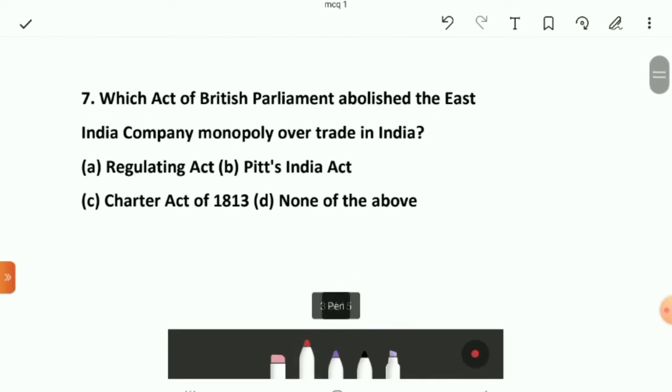The seventh question for today is: which act of British Parliament abolished the East India Company's monopoly over trade in India? This is a very easy question, and the options are: first is Regulating Act of 1773, second is Pitt's India Act of 1784, third is Charter Act of 1813, and the last option is none of the above.